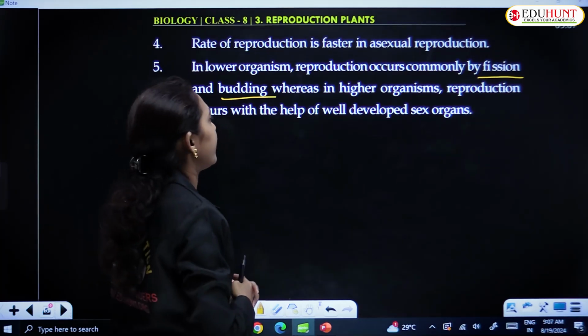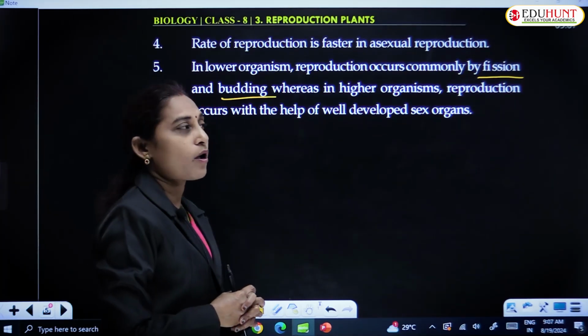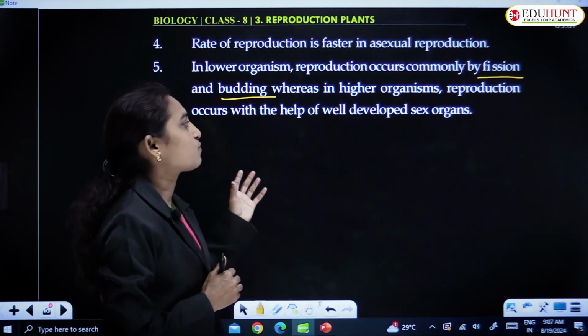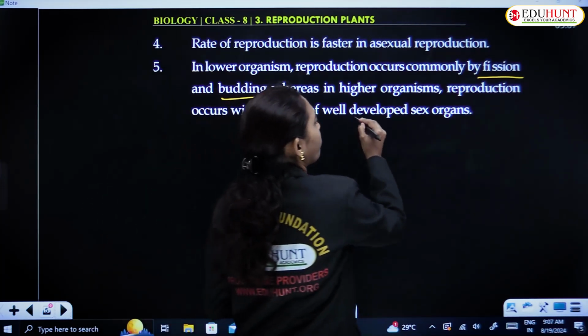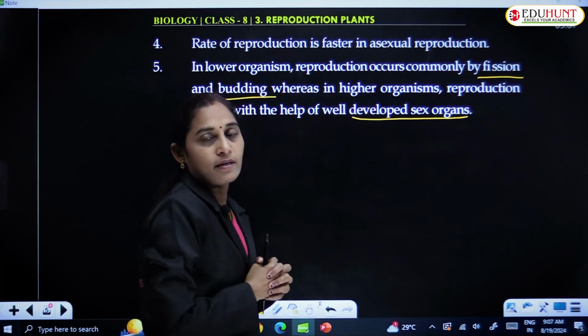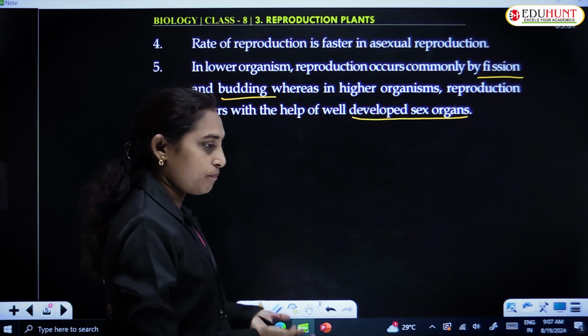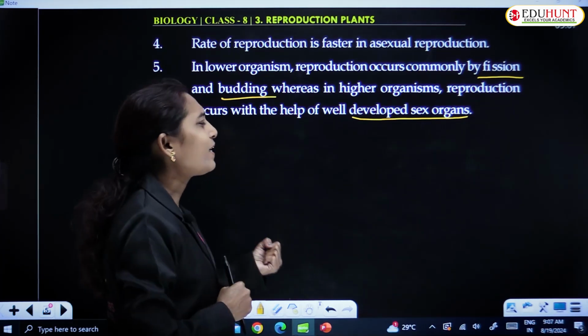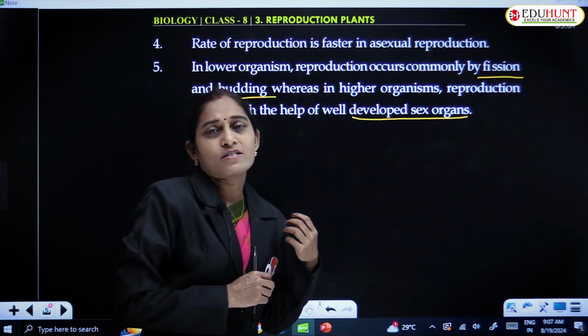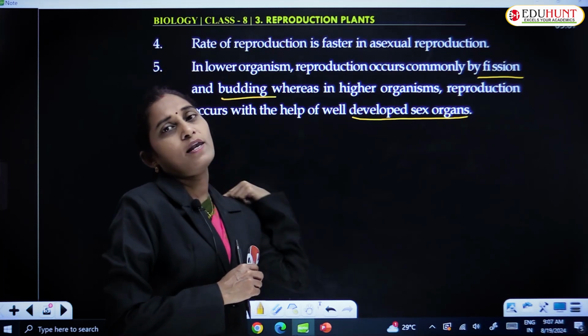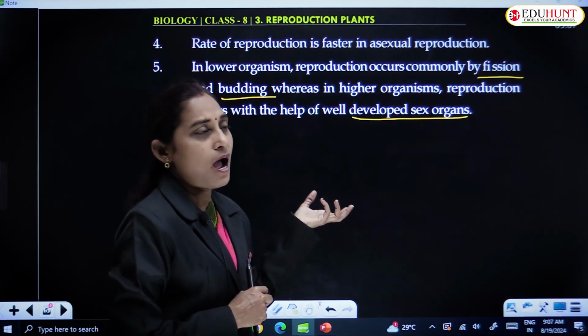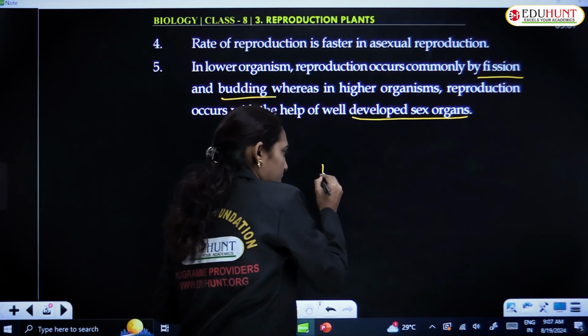Whereas in higher organisms, it occurs with the help of the development of sex organs. While we are talking about plants, the sex organs are said to be flowers.